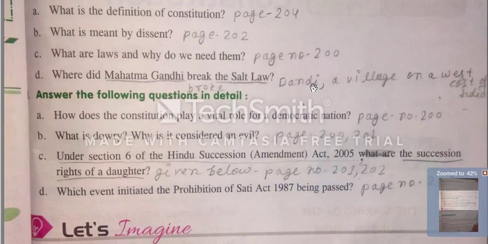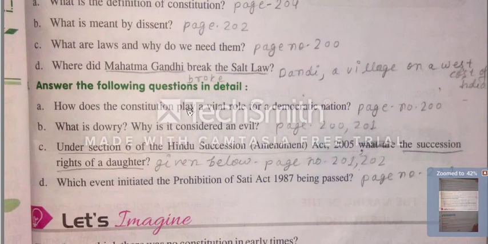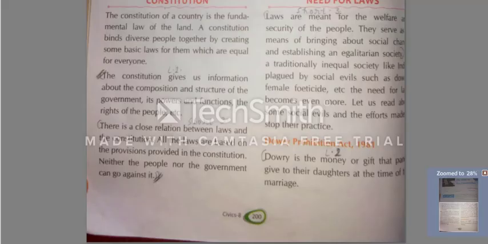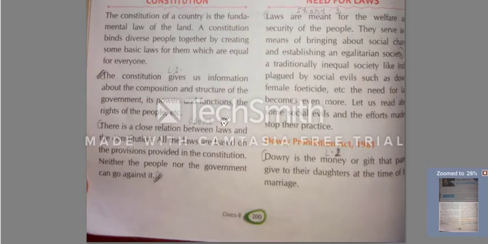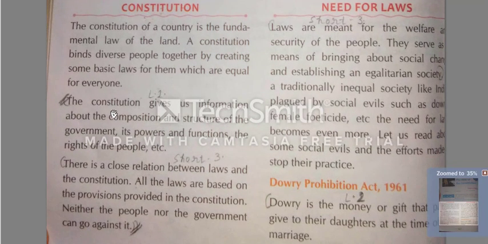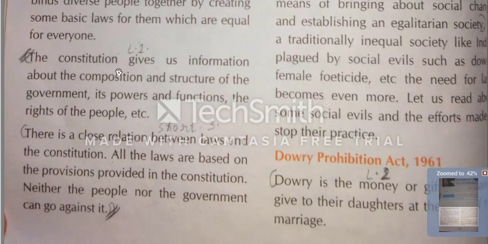Now we will see the long question answers. First question is on the screen. How does the constitution play a vital role for a democratic nation? Clear? Let's see. For the answer of this question, you will go on page number 200 and you will write from here. I can show it so it will be easier for watching.